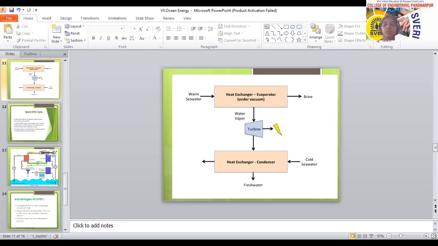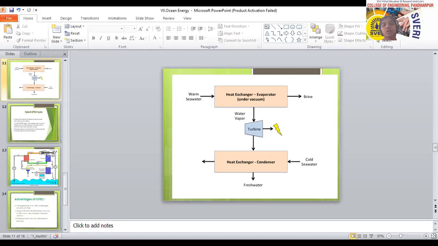The conversion efficiency is very low, up to 3 to 4%, because of the small temperature difference between the surface water and the deep water. That means the temperature of the surface water and the temperature deep in the ocean have only minor differences.